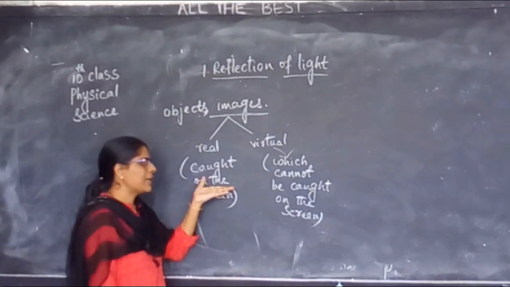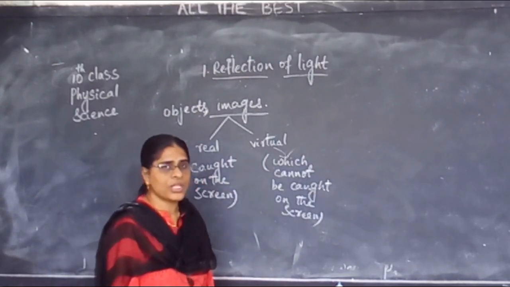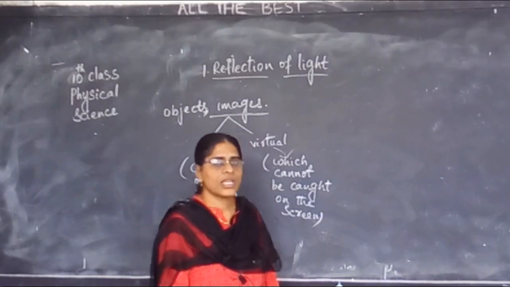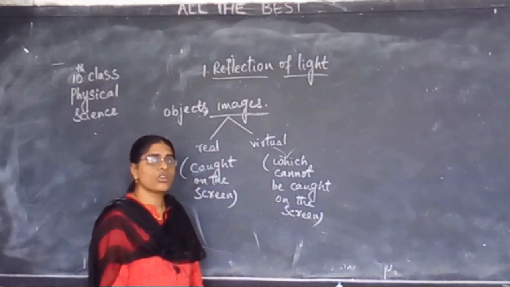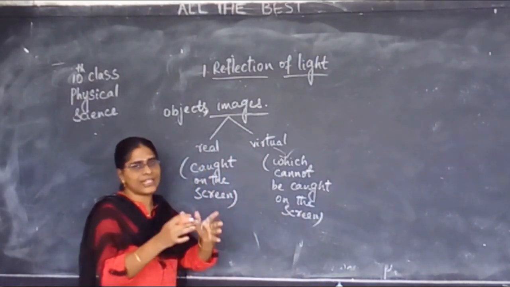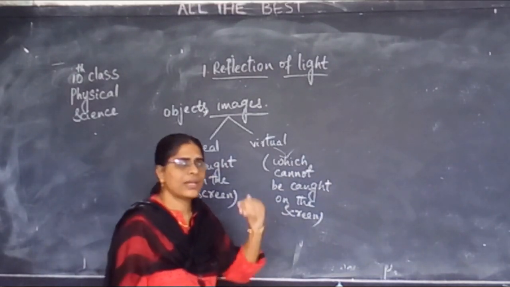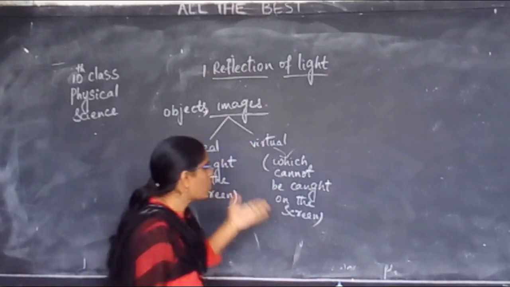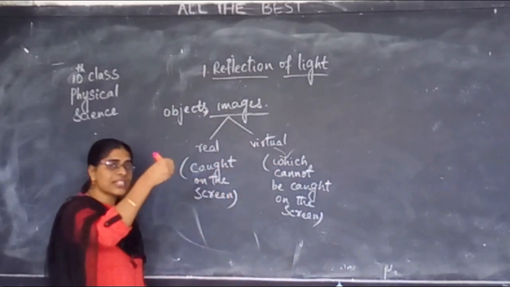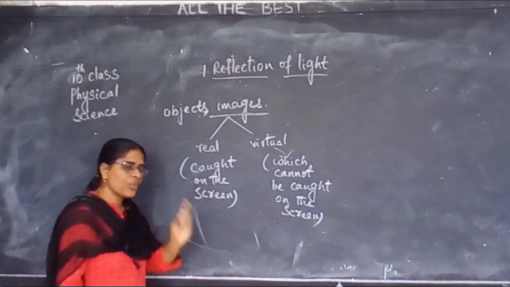Okay? Why have I told you about these two images? Because in the case of a concave mirror, the reflecting rays are actually meeting. But in the case of a convex mirror, we are extending the rays.